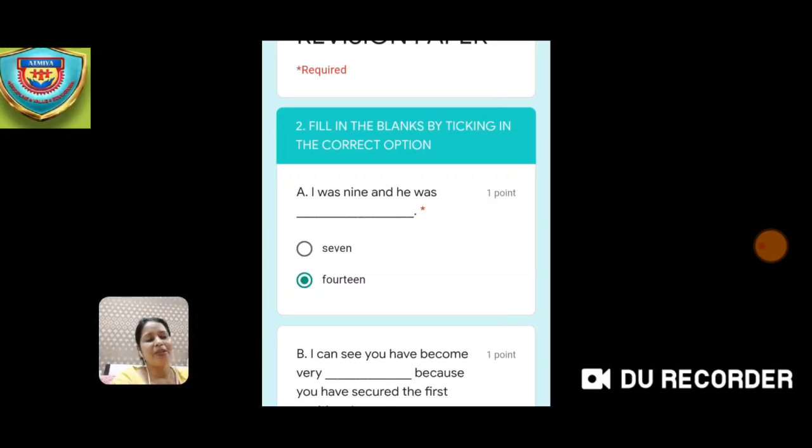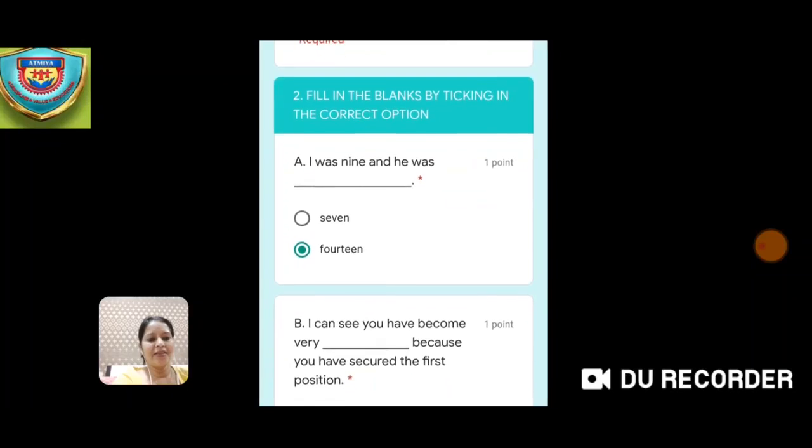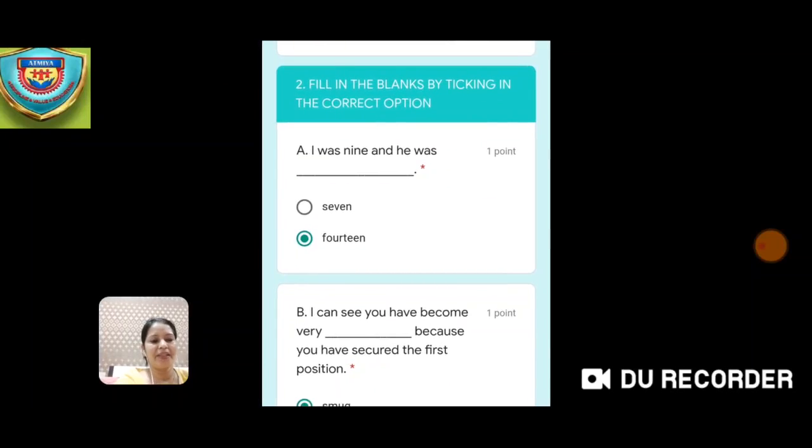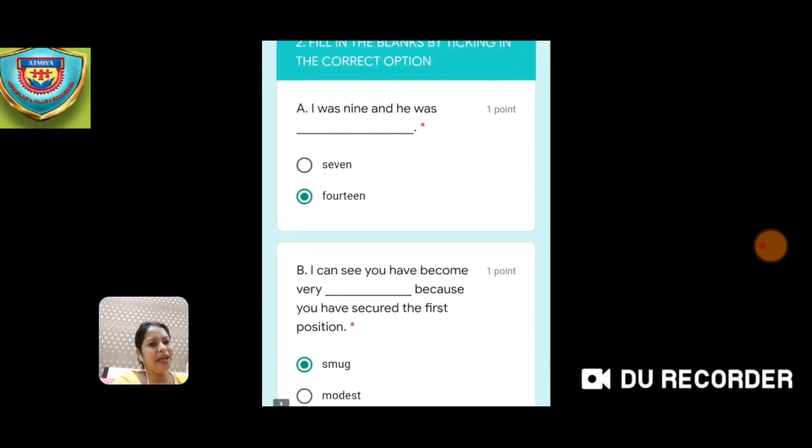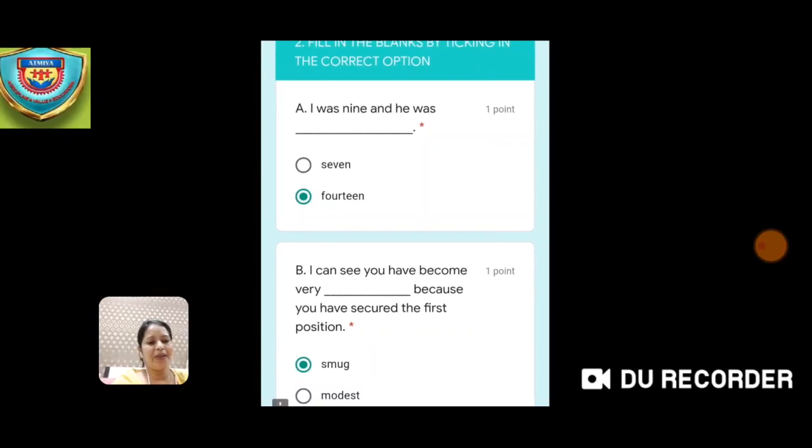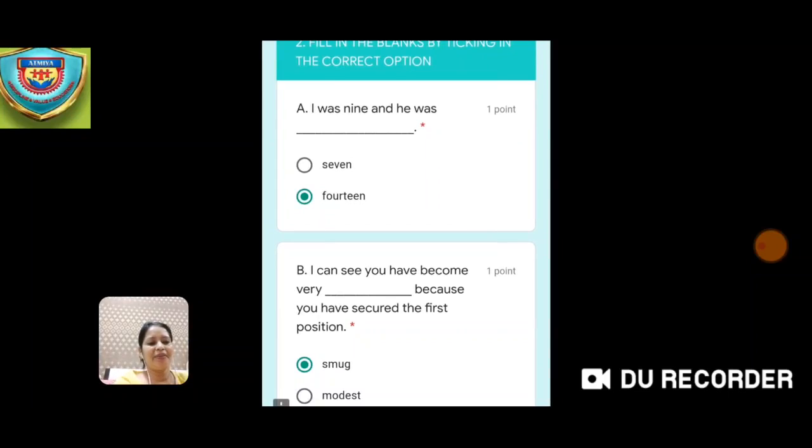Okay, so the first question given over here is I was 9 and he was dash. So the options given are 7 and 14. So the answer is 14. So I have put a tick against 14. I have selected 14 and you can see the green dot. Next one is I can see you have become very dash because you have secured the first position. So the answer is smug. 2 options are given, smug and modest. So I have put a tick against smug, that means I have selected smug as the correct answer.